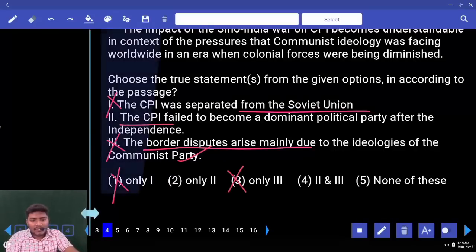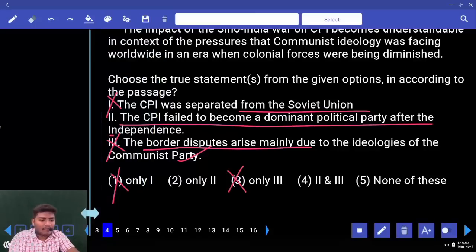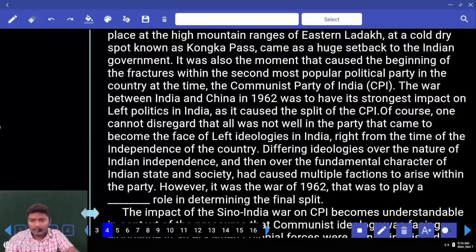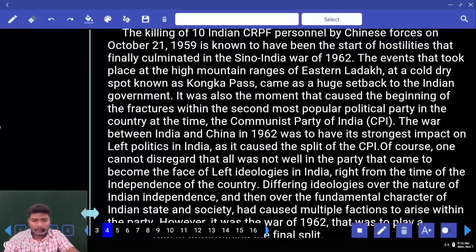The CPI failed to become dominant political party after the independence. Can you find this statement? Where? Yeah, here.